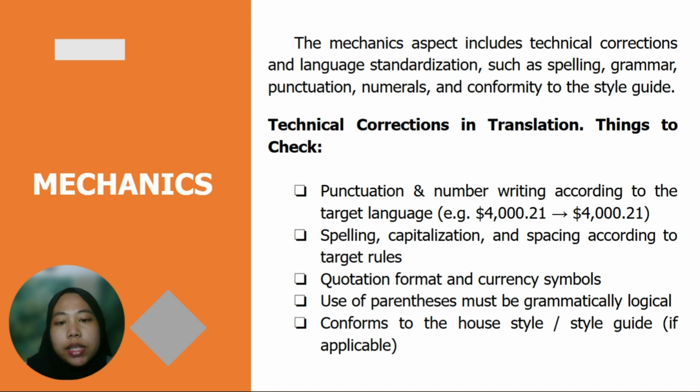This is for the example. And then spelling, capitalization, and spacing according to target rules. The third, quotation format and currency symbols. And then use of parentheses must be grammatically logical and conform to the house style or style guide, if applicable.